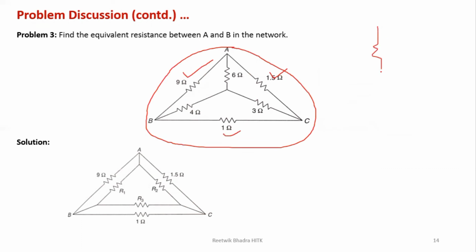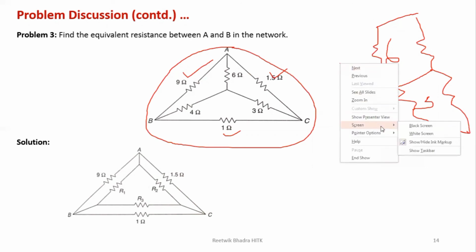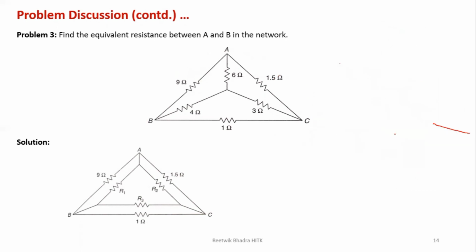So what you will have, you have the inner star over here, which is 6, 3 and 4, and the outer delta converted into a star will look like this. These two will be connected in parallel, these two in parallel, and these two in parallel. After that, with series parallel combinations, you can solve this network and get the answer. So you can try this at home. Try the conversion of outer delta into star at home.